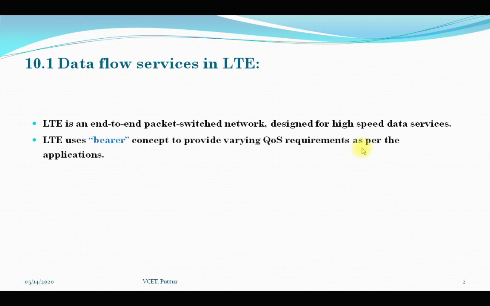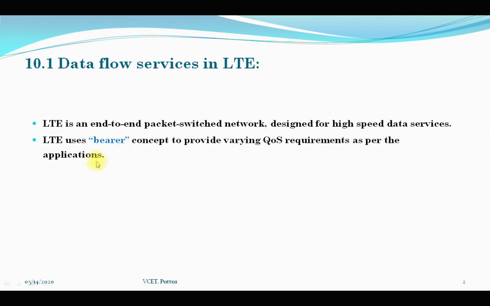So to efficiently support the varying quality of service requirements of different IP or internet protocol applications, LTE uses the concept of bearer as a central element of quality of service control, such that QoS is provided as per the applications.